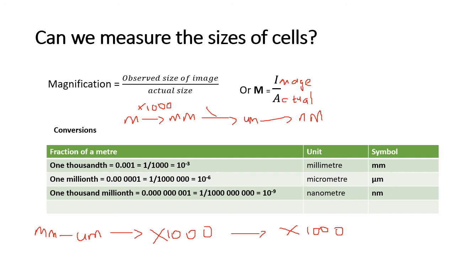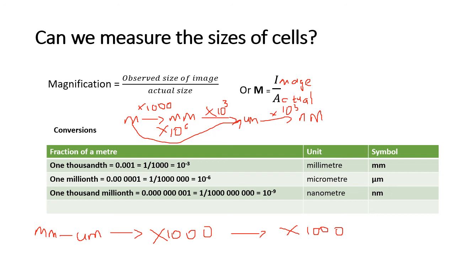Millimeters to micrometers would be times another 1000, so I'm just going to write it as 10 to the power of 3. Micrometers to nanometers is times another 10 to the power of 3. So if you're going from meters to micrometers, you do 10 to the power of 3 twice, so that's times 10 to the power of 6. I hope that makes sense. If you're going from meters to nanometers, it would be 10 to the power of 9, because you're doing 10 to the power of 3 three times.